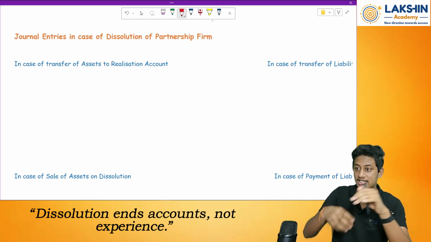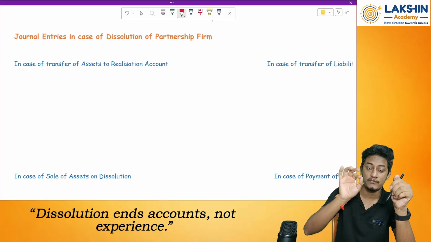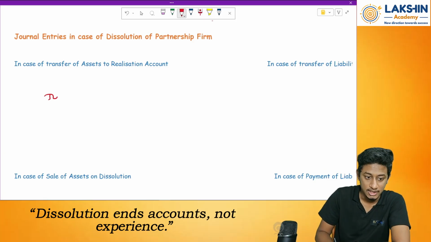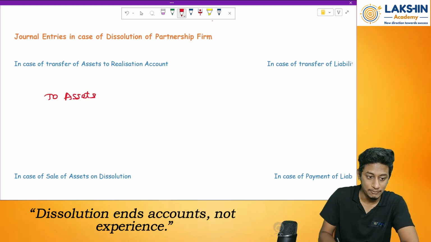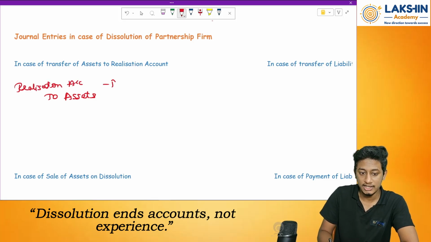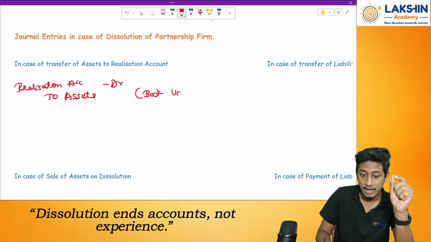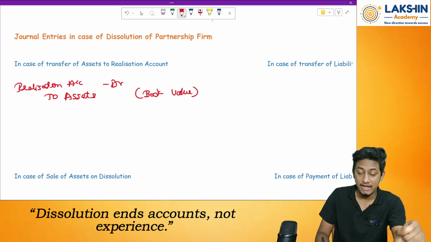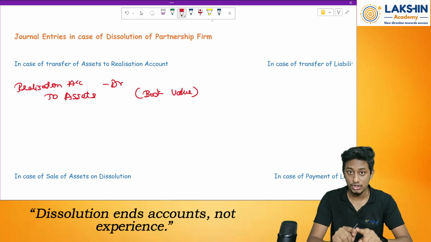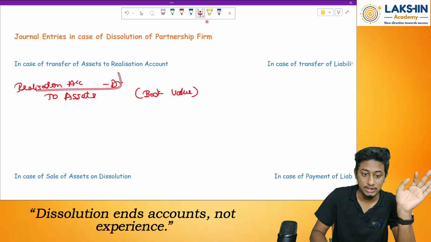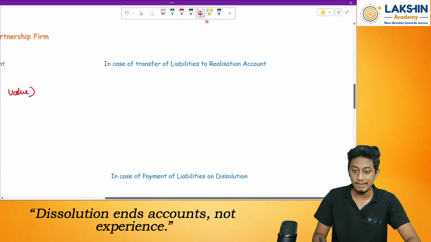When transferring assets to the realization account, the value of my assets in the books of account reduces. Whenever the value of assets reduces in the books of accounts, the entry will be a credit to assets. Asset reduces, so I credit the entry. Debit what? Debit realization account. At what values will the assets be taken? At book value. What do you mean by book value? Whatever values are available in the balance sheet. Whatever balance sheet they give in the question, take the same values, do not change anything, and take them to the realization account. This is the first step. Then coming to my liabilities.